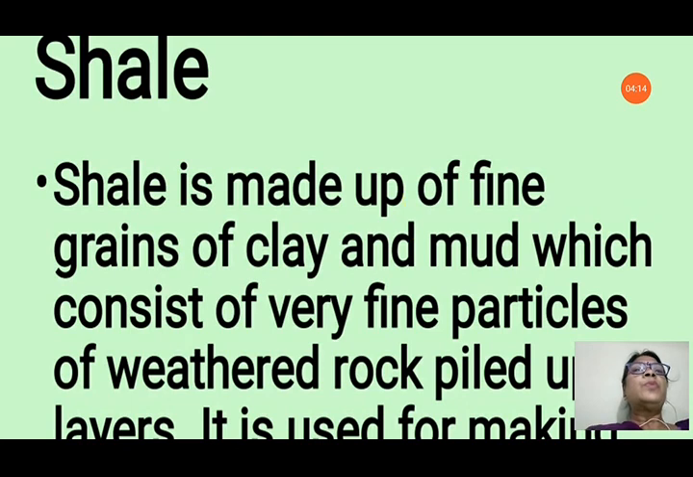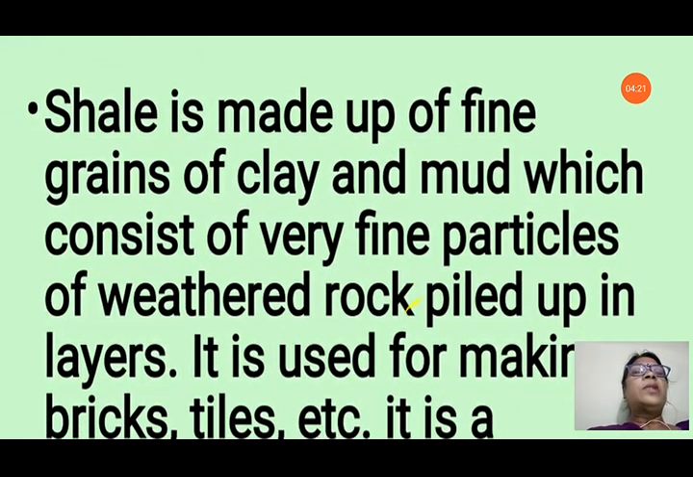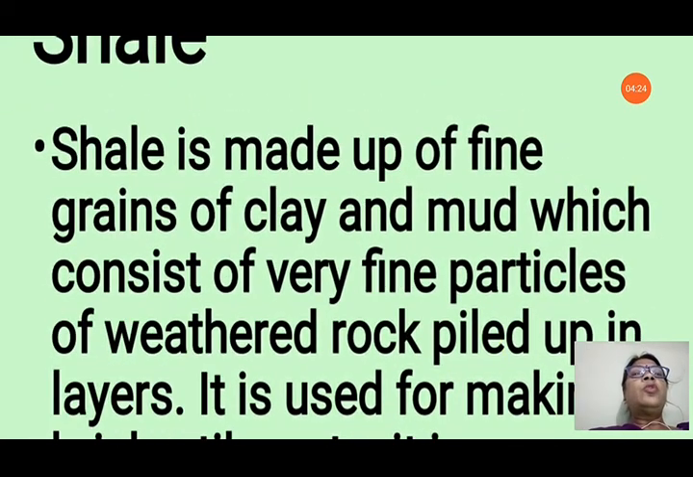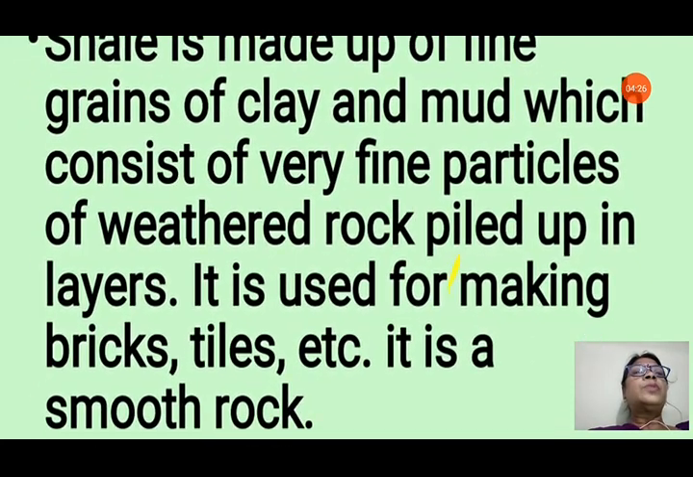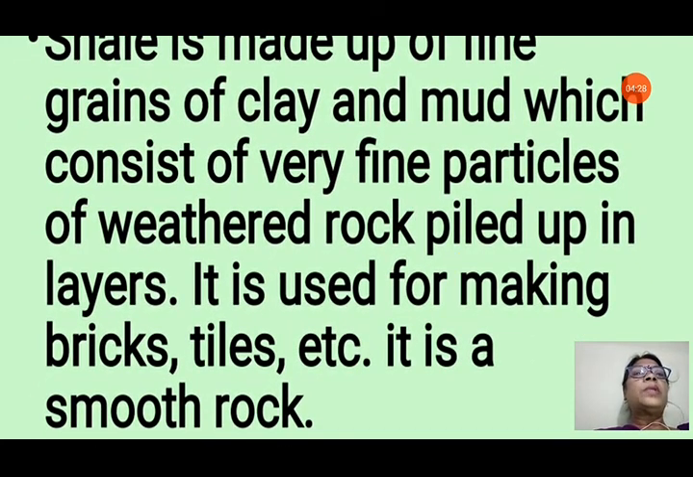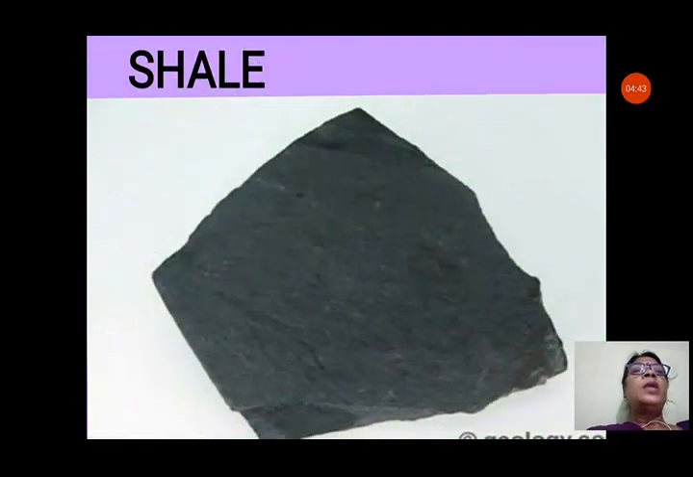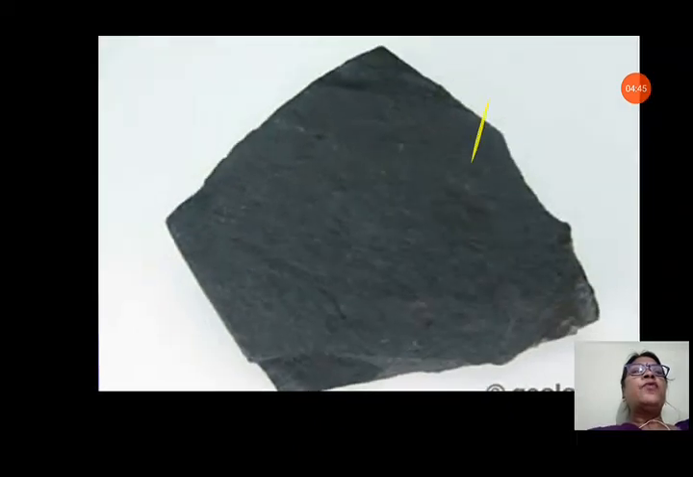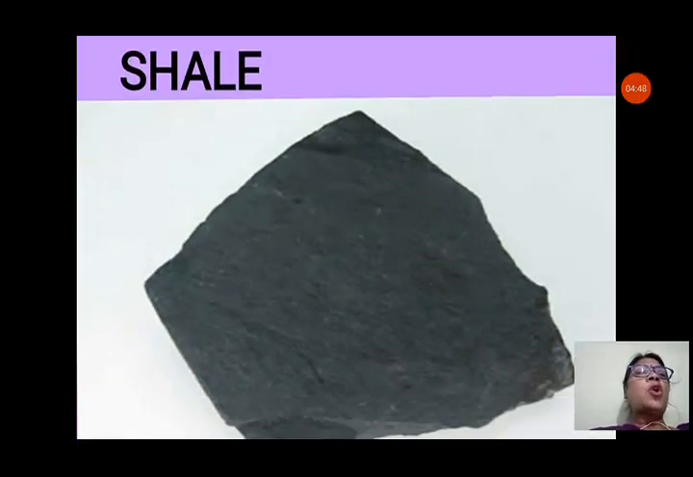Now let us see shale. Shale is another type of sedimentary rock, made up of fine grains of clay and mud, which consists of very fine particles. Unlike conglomerate, it has very fine fragments of weathered rock piled up in layers. So layers of fine particles piled up to form shale. It is used for making bricks, tiles, etc. It is a smooth rock because it is made up of fine particles. You can see the shale, so smooth, with fine particles cemented together in this rock.